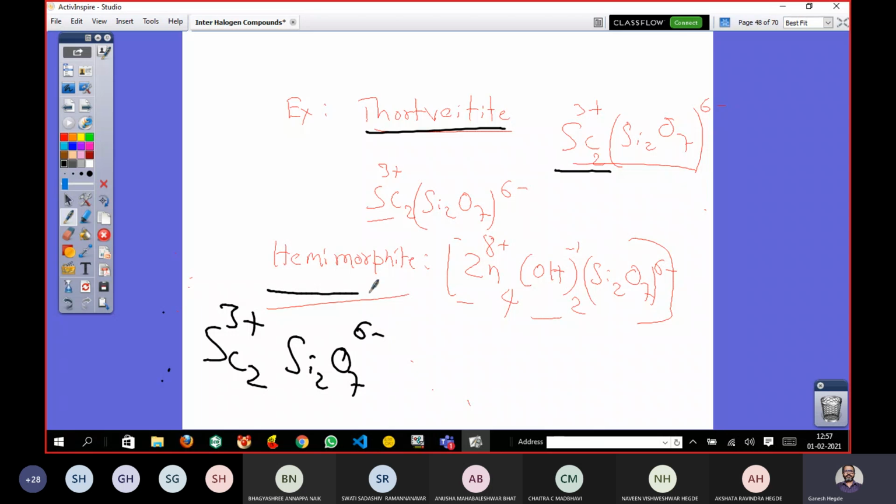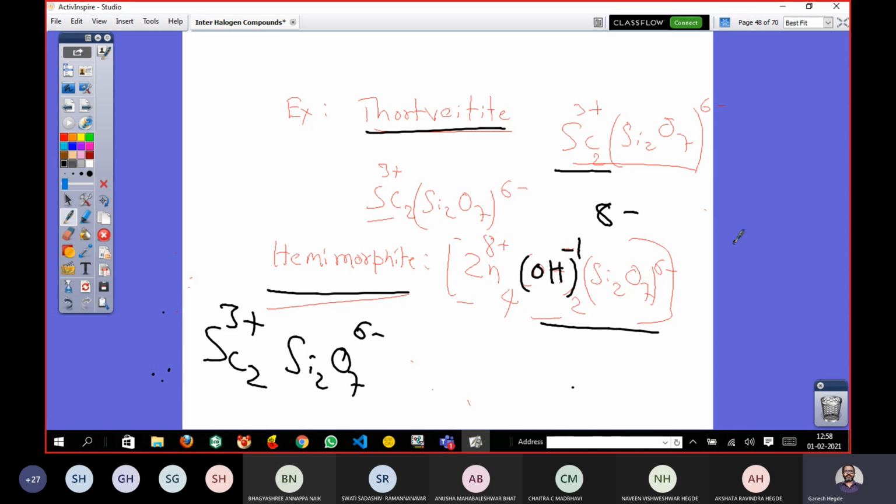Okay, now hemimorphite is another example for this silicate, where zinc along with OH is also there. Now here you see, along with Si2O7 6 minus, there are 2 OH units. Each OH carries one negative charge. So total 2 negative charge. So how many then total? 8 negative charge from this side, 2 minus and 6 minus.